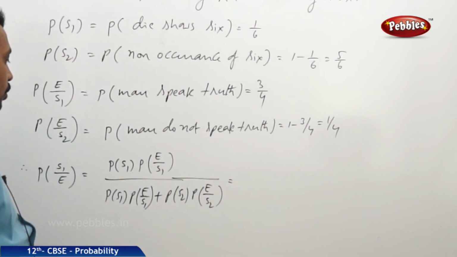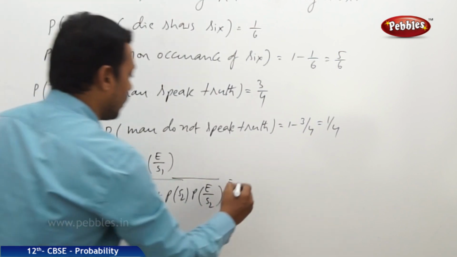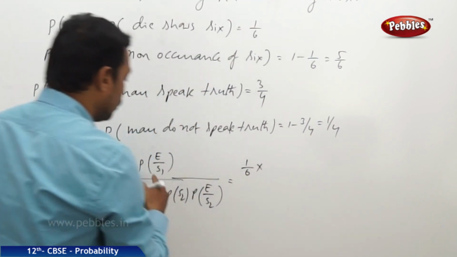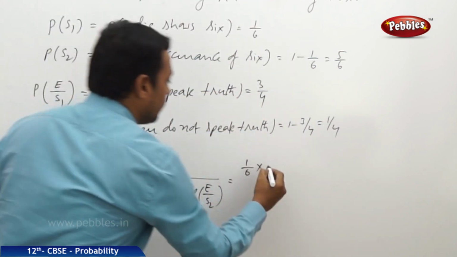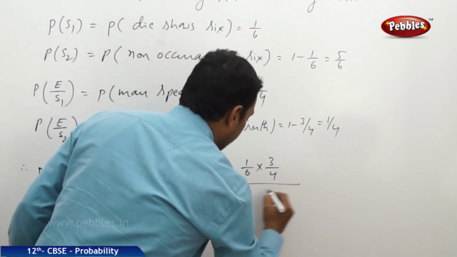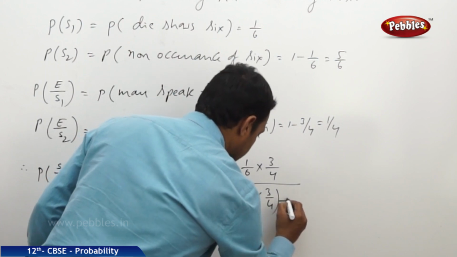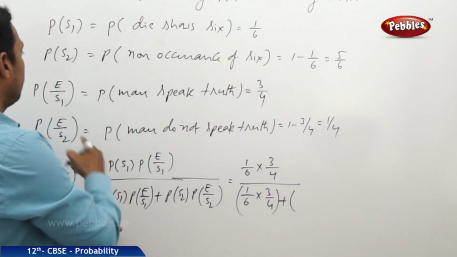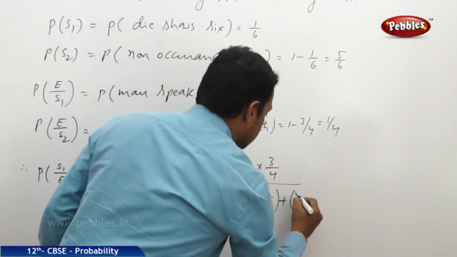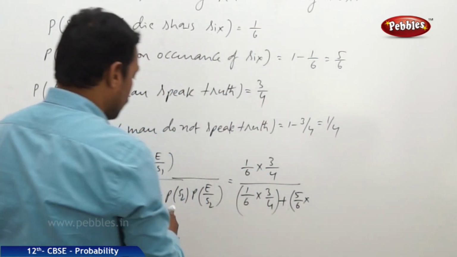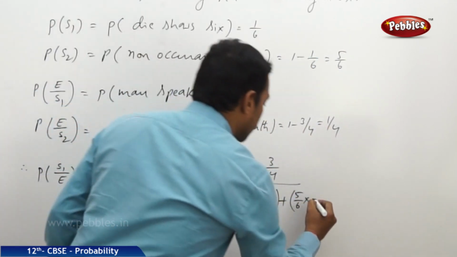Now P of S1 is 1 by 6, P of E by S1 is 3 by 4, divided by 1 by 6 into 3 by 4 plus P of S2, which is 5 by 6, into P of E by S2, which is 1 by 4.